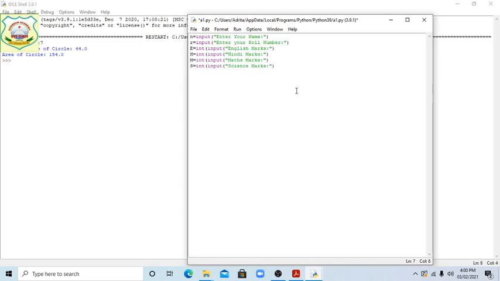Okay, then after that computer, C, input. This is case sensitive, just keep in mind, students. I've written the I as capital, so it's not showing the color. This is the computer marks.